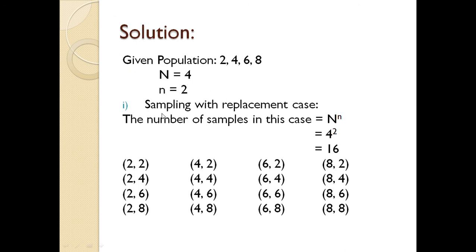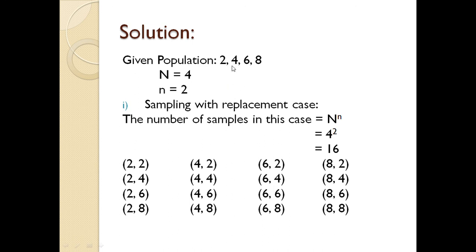First, the sampling with replacement case. The number of samples in this case can be calculated by N^n. Capital N is 4 here and small n is 2, so 16. So these are 16 possible samples, and every item can be repeated. That's why first 2 and then 2, because it will be replaced. So (2,2) can be selected, then (2,4), (2,6), (2,8).